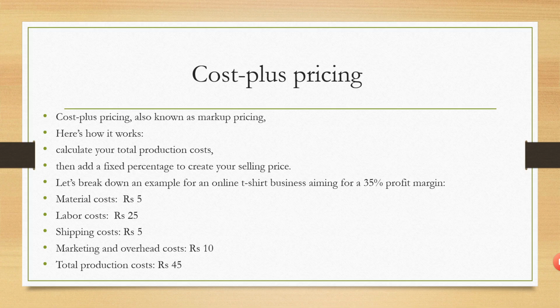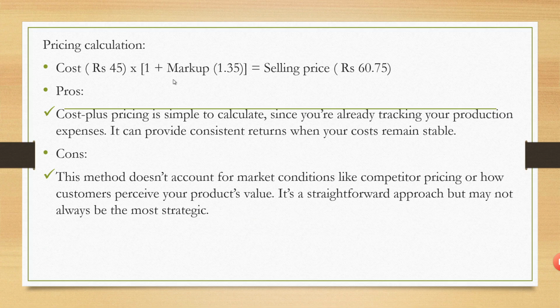The total cost of production in this particular case is estimated at 45: material cost 5, labor cost 25, shipping cost 5, and then marketing and overhead cost 10. Then on that, the expected profit margin, which is called markup, is 35%, which we intend to get. Then the selling price is estimated at 60.75.